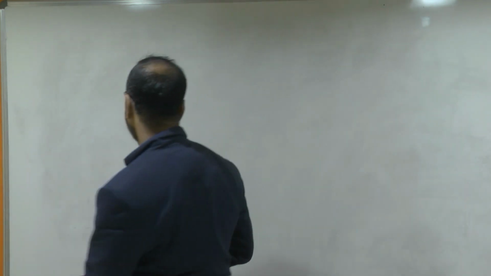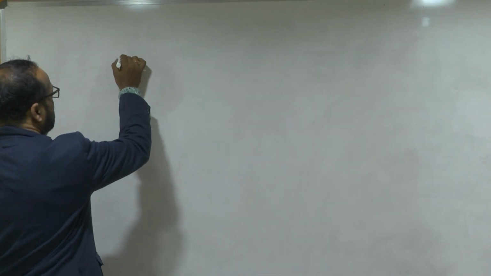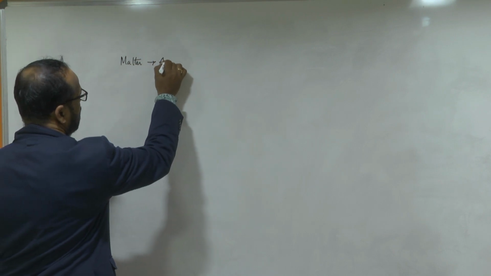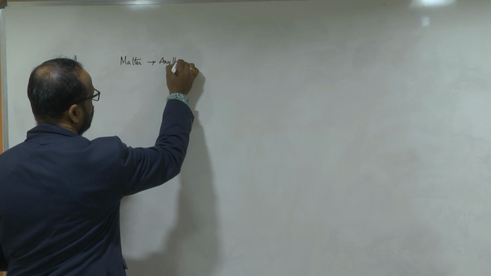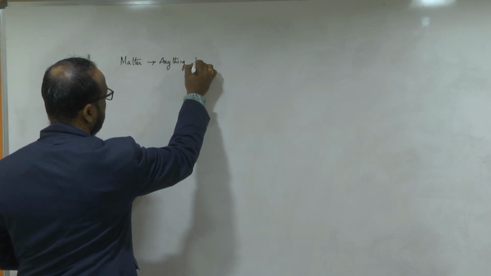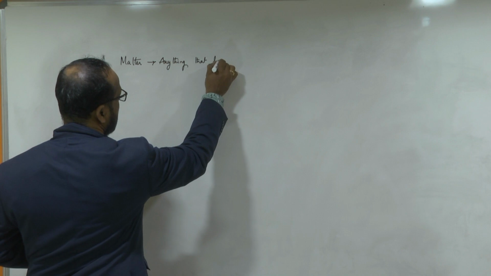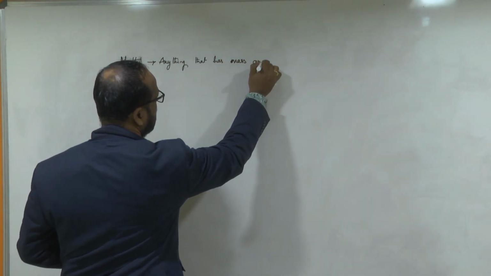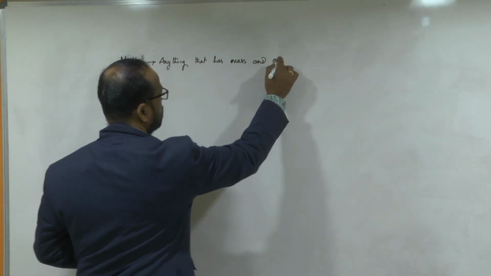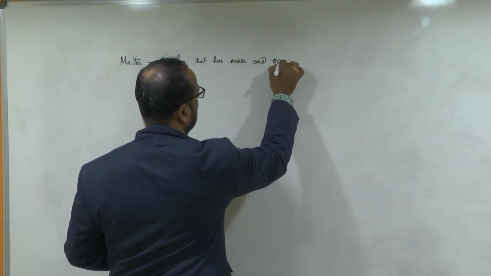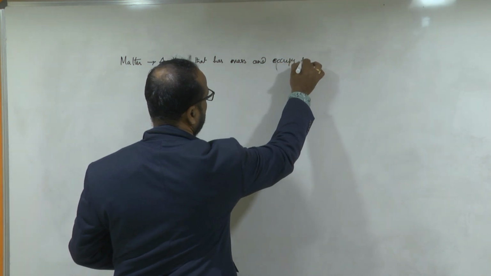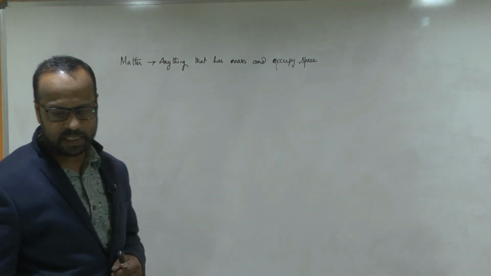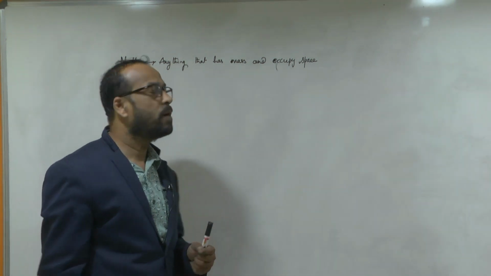So note down all this: anything that has mass and occupies space is called matter.